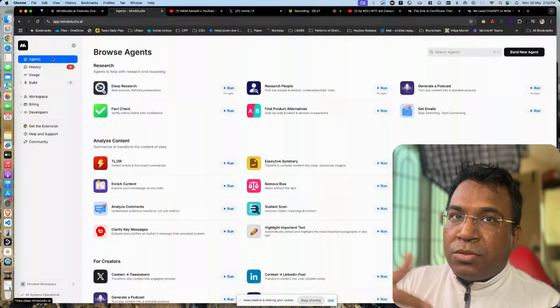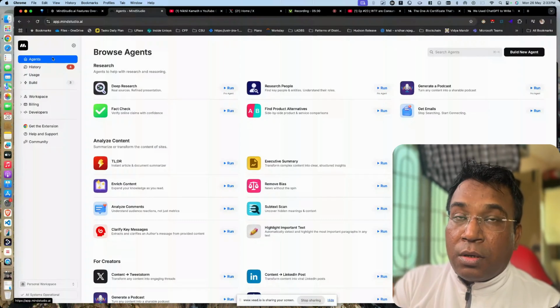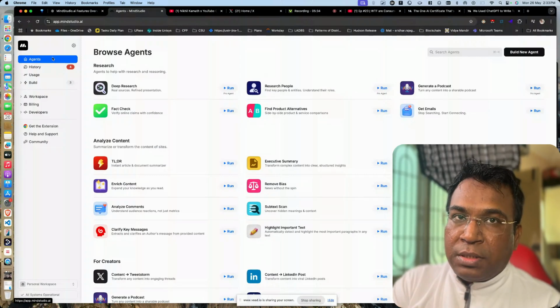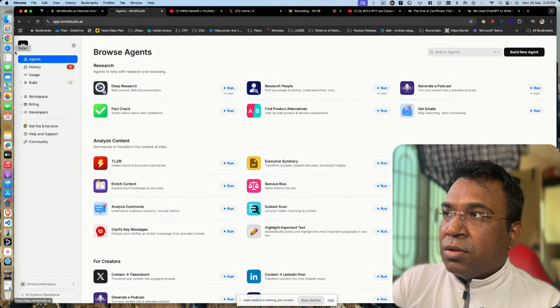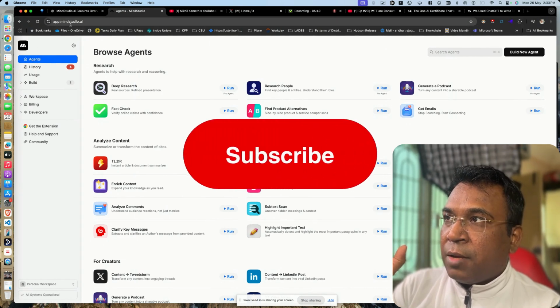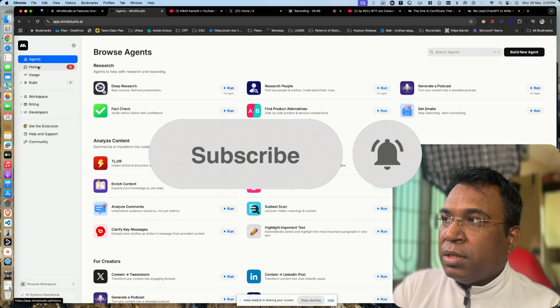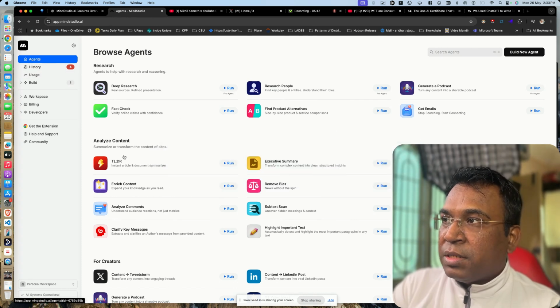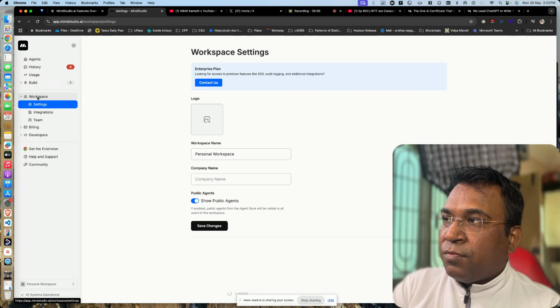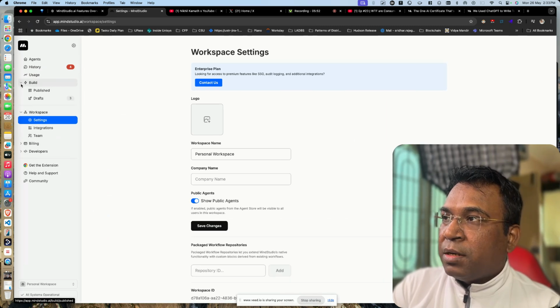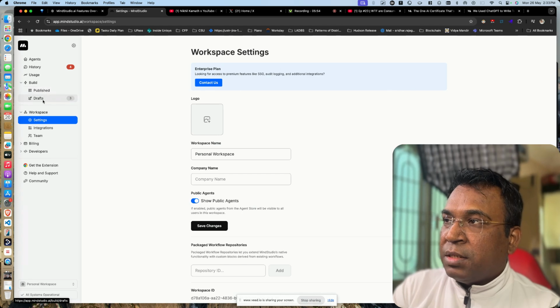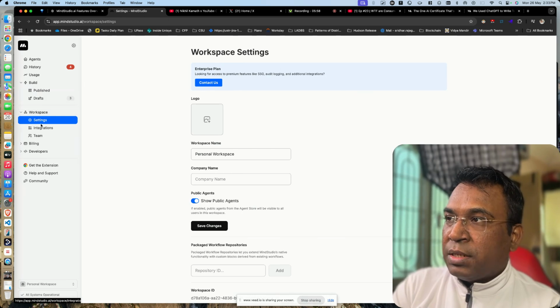Now how does Mind Studio work behind the scenes? How do you create an agent, run the agent, publish the agent, and use it? Currently, you can go to app.mindstudio.ai. Once you click on the workspace, you come over here. Once you click on agents, you have different agents, and then you have workspace and build. I have taken 3 drafts and published also. You can build the agents over here, and I will come to that at that point of time.